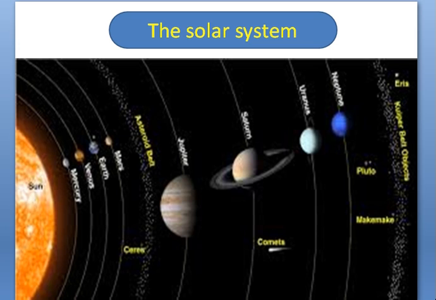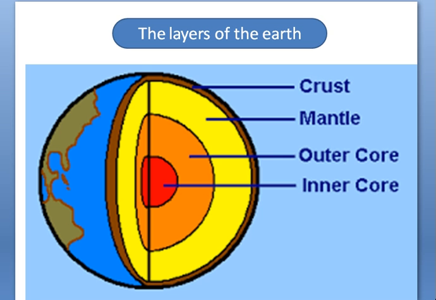Now let us come to know about the layers of Earth. So here we are seeing on the screen layers of Earth. As the Earth cooled, the outer layer became solid. This is called the crust on which we live. Some of the crust lies under the ocean also. It makes up the floor of the ocean.